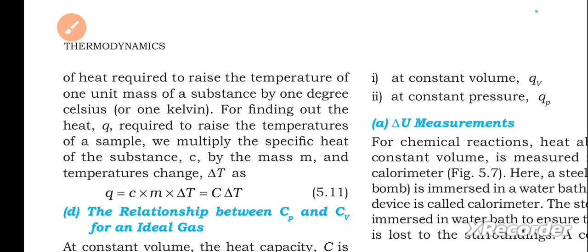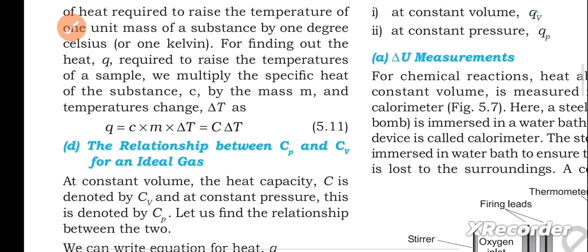For finding out the heat Q required to raise the temperature of a sample, we multiply the specific heat of the substance C by the mass m and temperature change delta T, as Q equals C into m into delta T equals C delta T.